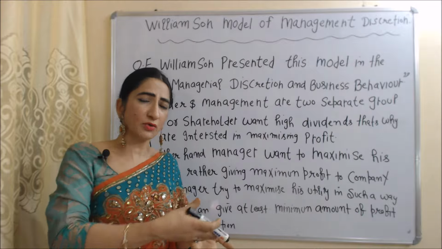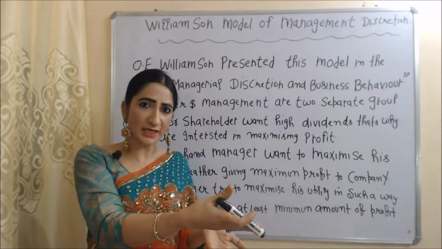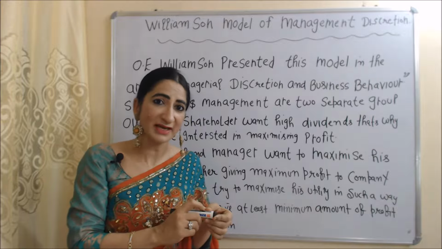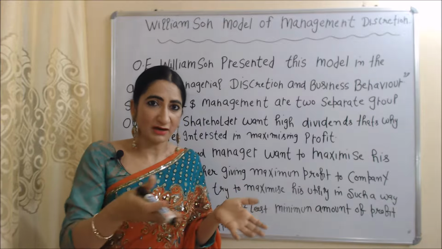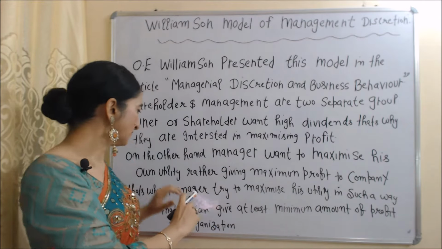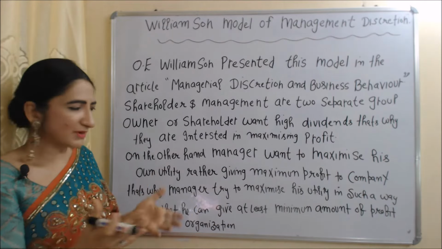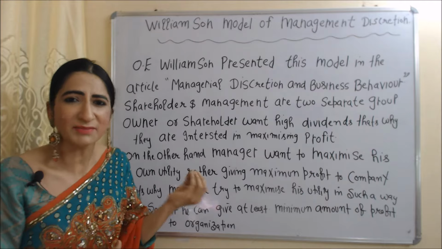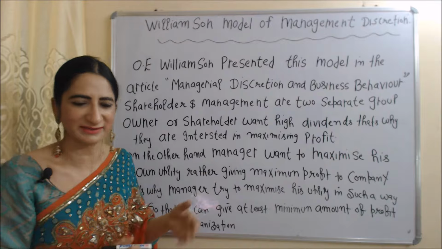If the manager is only focusing on their own utility and not giving a profit to the organization, then how can he survive? His job is in danger. Shareholders or owners can replace him. That's why the manager tries to maximize his utility in such a way that he can give at least a minimum amount of profit to shareholders.